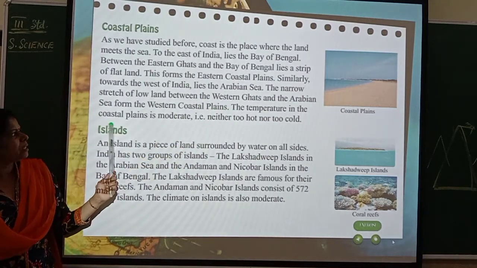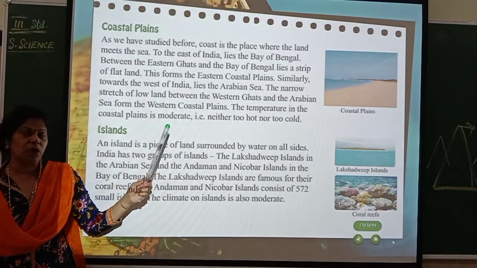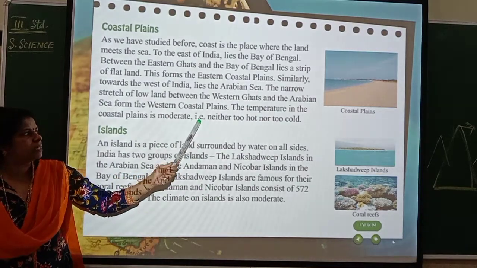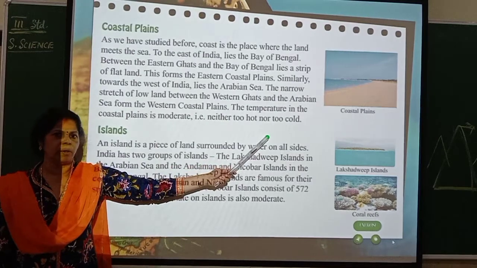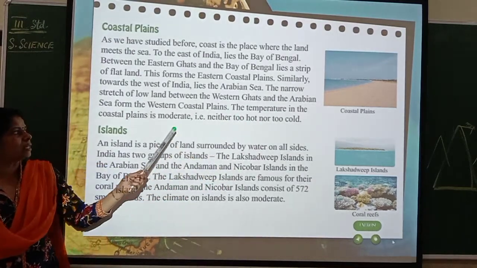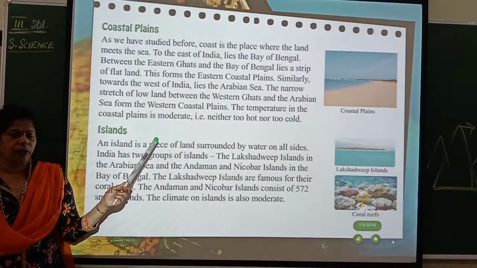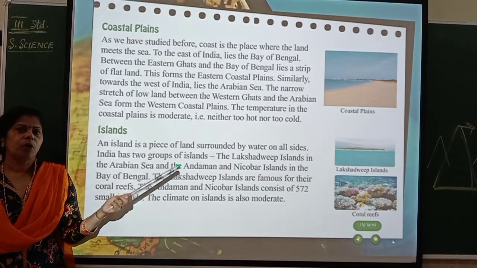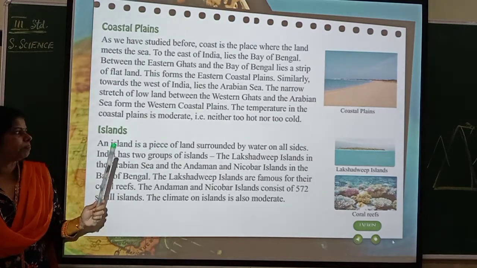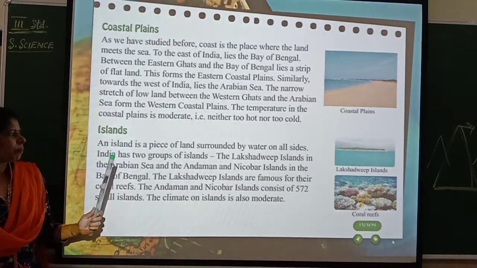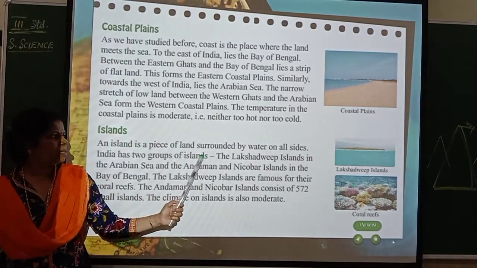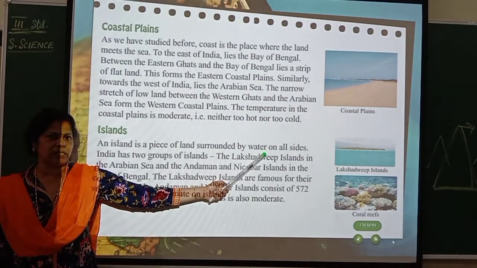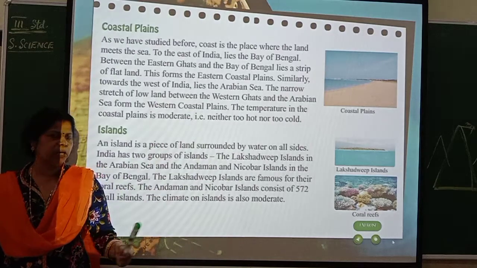So the temperature in the coastal plains is moderate, meaning not very hot, not very cold. It is neither too hot nor cold. So in the coastal areas, you don't find too hot nor too cold weather. Coming to the islands. An island is a piece of land surrounded by water on all sides. On all sides you find water.